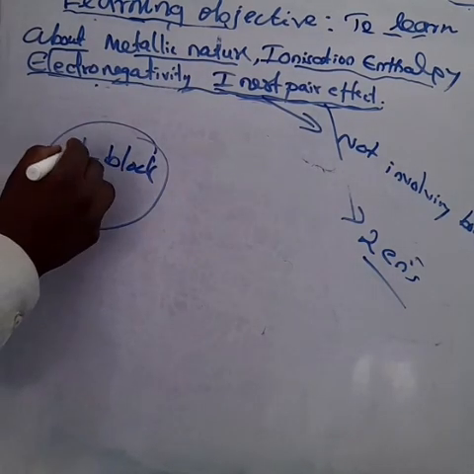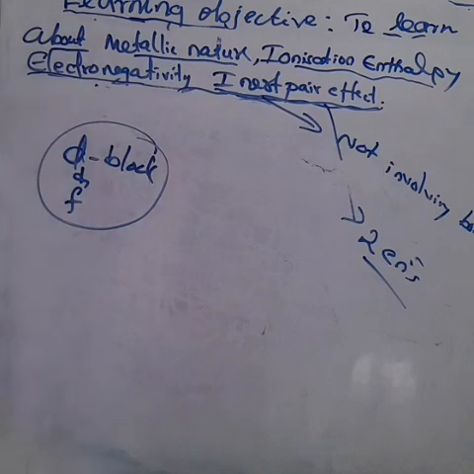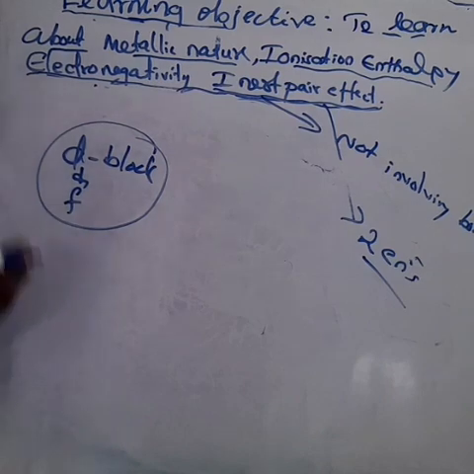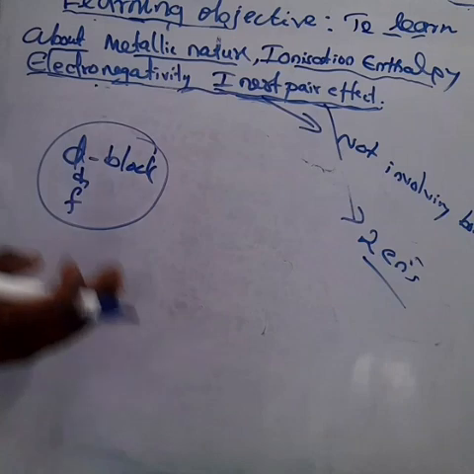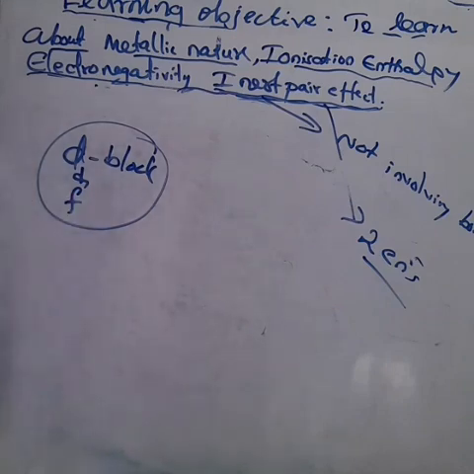Anyhow, for groups 13 to 16, the most stable oxidation state is 2 less than the group oxidation state. So what is the meaning here?